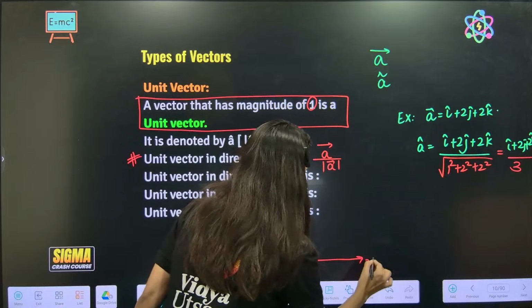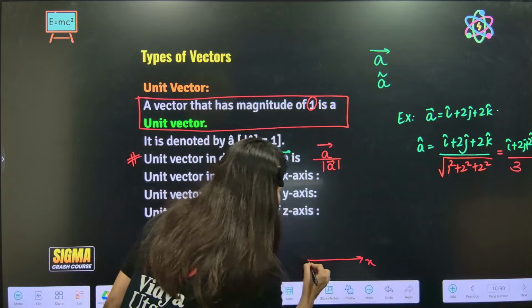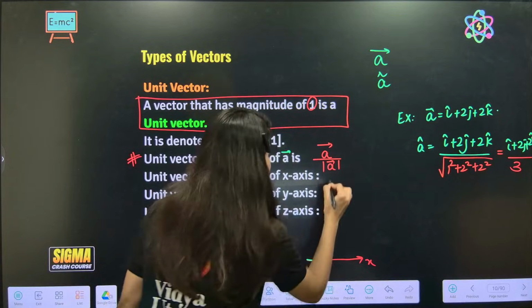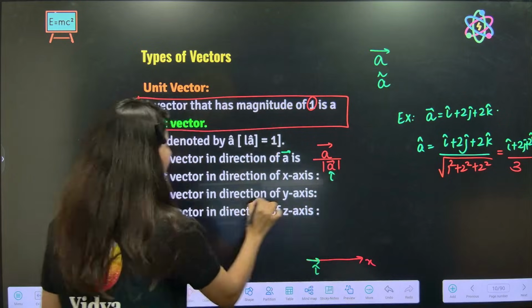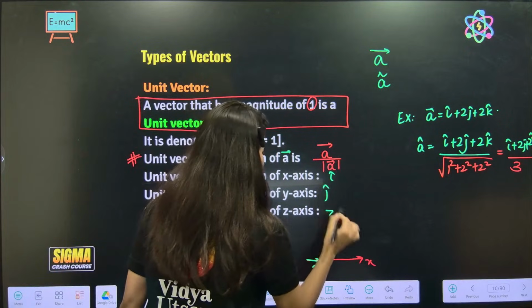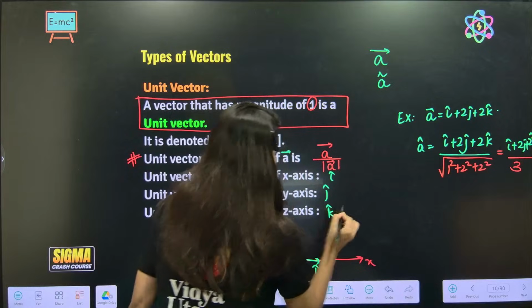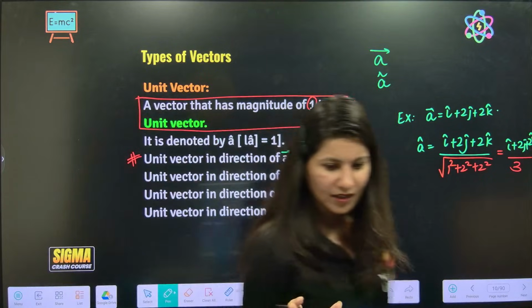Now, unit vector in the direction of x-axis. So this is your x-axis. Now the unit vector in the direction of x-axis will be i cap. So the answer is i cap. Unit vector in the direction of y-axis is j cap, and this is k cap. So everybody should be aware. Yes?